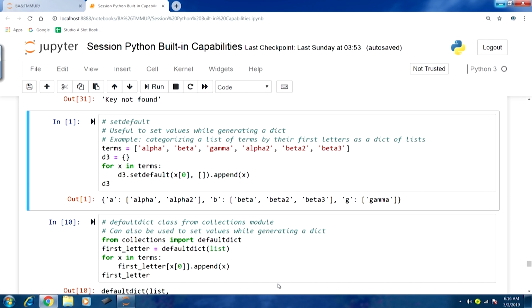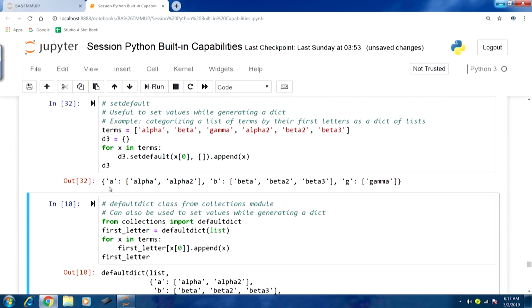In the arguments, x[0], which is the first letter of any particular term, will be taken as the key, and the second argument is going to be a list. The setdefault function will put all the terms starting with this first letter into that list, and keep on appending to that list as we iterate through all the elements of the terms. If I run this,